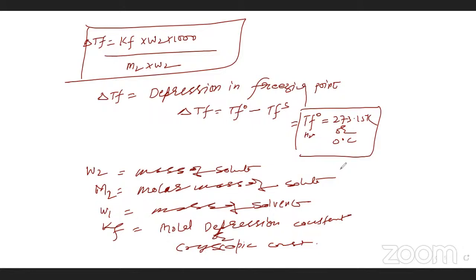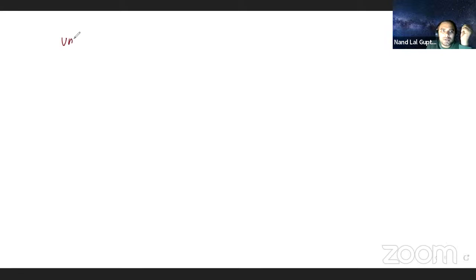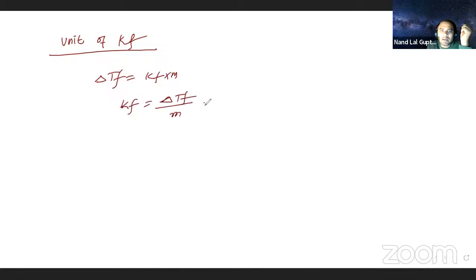So done. Okay. Now, if I ask you the unit of KF, how do you define the unit of KF? Delta TF is equal to KF into m. So KF is equal to delta TF upon small m. Delta TF is Kelvin, and molality is mole kg inverse. So the unit is Kelvin kg mole inverse. This is the KF unit.